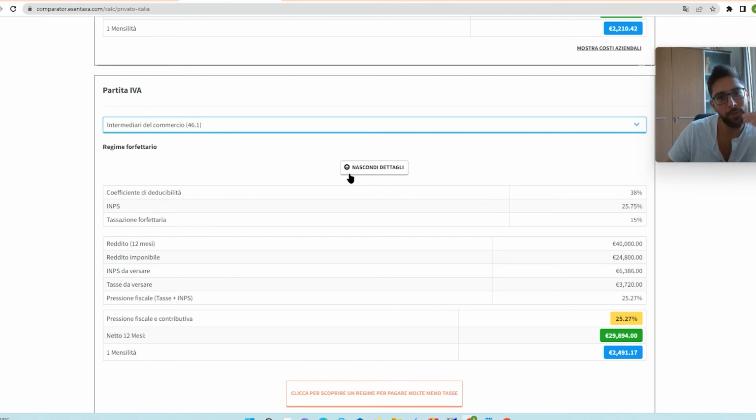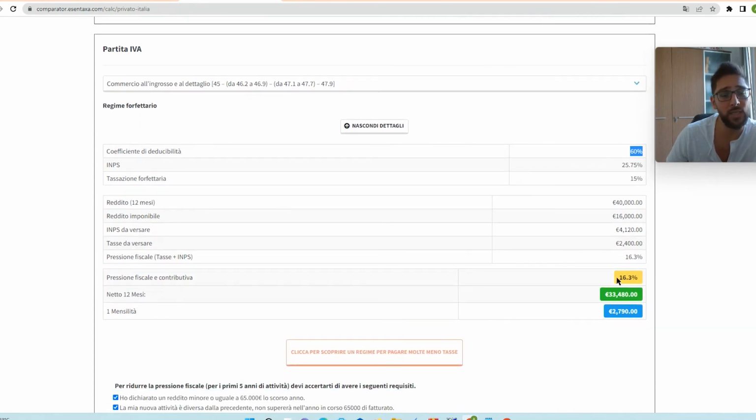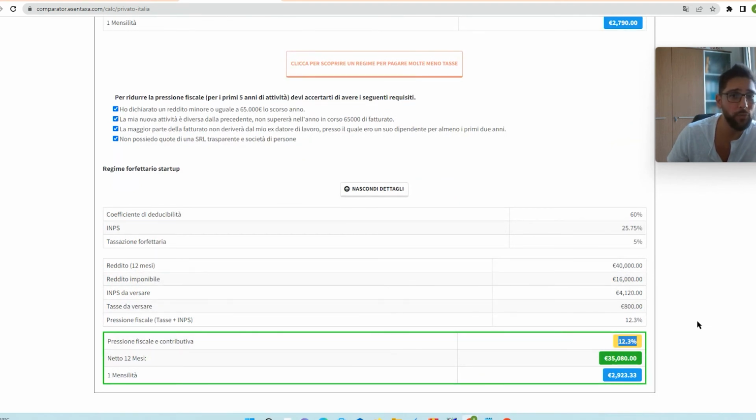I just want to show you the subcategories in which you have differences in terms of default forfeit deductibilities. And here deductibility is bigger, it's 38%, as you can see here. For example, if you move to this kind of activity here, deductibility is 60%. And as you can see, the taxation and the social contribution combined drops to 16% as an ordinary forfeit regime, and only 12% if you begin in the first 5 years. As you can see here, this tool allows you to understand broadly an estimation of how much taxes you're going to pay with the forfeit regime.